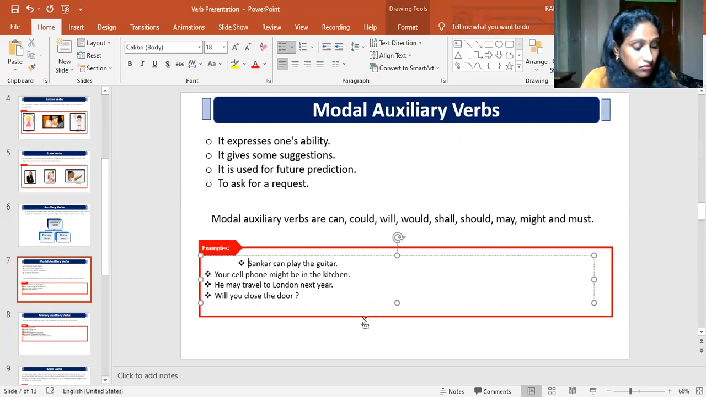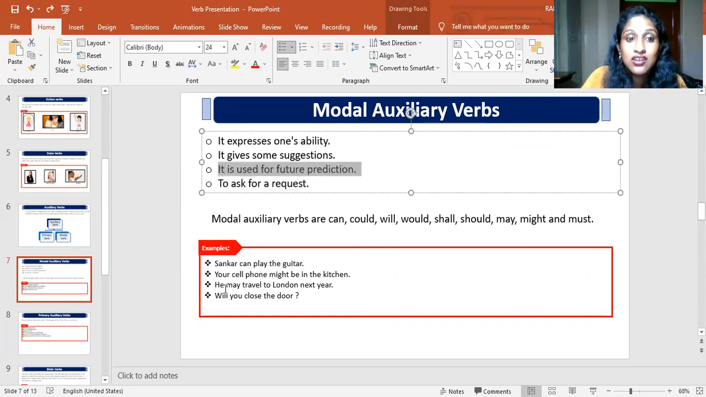And he may travel. Next, it is used for future prediction. In the future, we do not know what happens, but we can predict something, that this will or will not happen. So we are using may. He may travel to London next year. He may go to China next year.